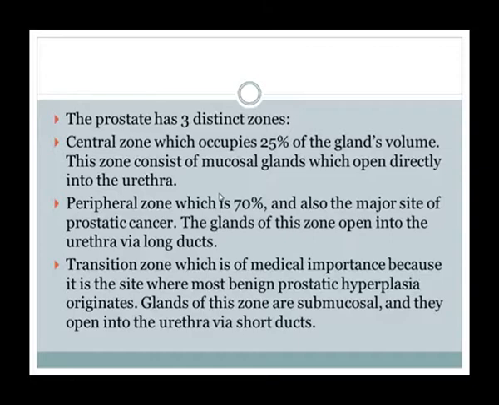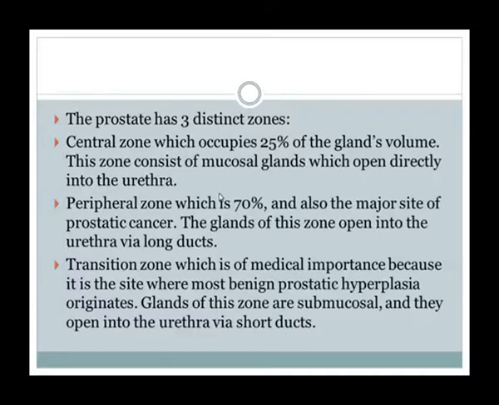The central zone occupies about 25% of the gland's volume. This zone consists of mucosal glands, which open directly into the urethra. The peripheral zone is about 70%, the major zone, and also the major site of prostatic cancer.